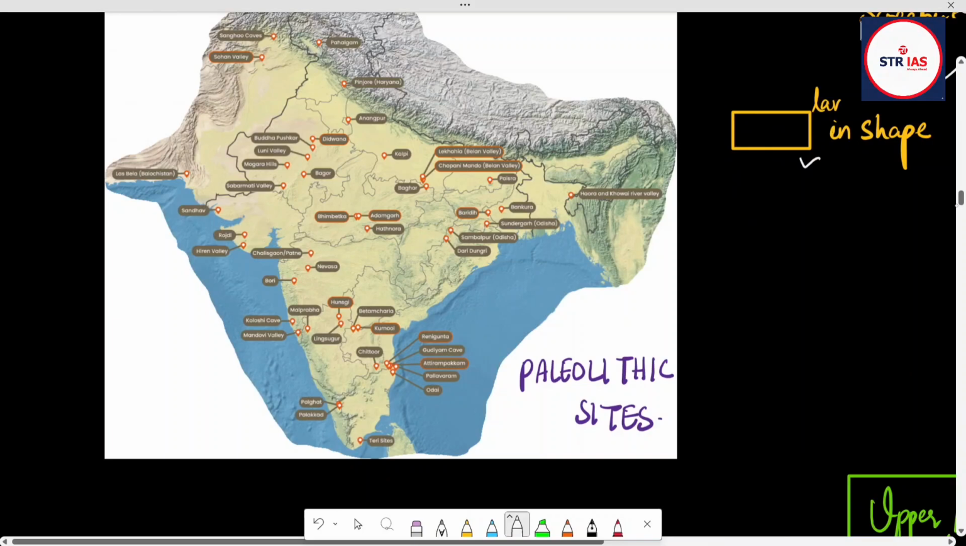Just from Tamil Nadu, Pallavaram and Athirampakkam will be important, and from Andhra Pradesh, Kurnool will be important, and from Maharashtra, Bori we have seen. Then Hathnora from Madhya Pradesh is important, and from Karnataka, Hunsgi will be an important site. Other than that, the remaining sites are not much important when considering Paleolithic sites.